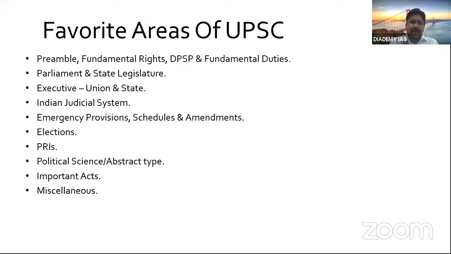Then Indian judicial system. Again, when we say Indian judicial system, it's a broad topic. In the judicial system, we have the hierarchy of judiciary. At the top, there is the Supreme Court. Then there is the High Court. Then there is the lower judiciary. And after that, there is ADR. What is ADR? What is alternative dispute resolution? So that is also common in judicial. Then your police system is also part of the judicial system. Then your jail, prison reforms. Many times you have come across the news that prison reforms should be there. Mulimath committee is there. So we will see those things when we have lectures on these, right? So all the issues related to the judicial system, pendency of cases and all that.